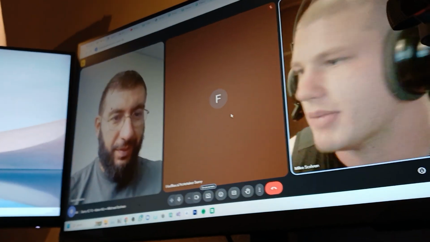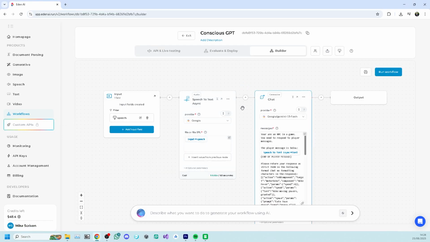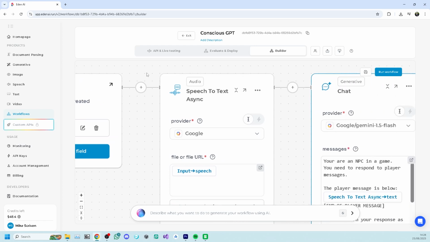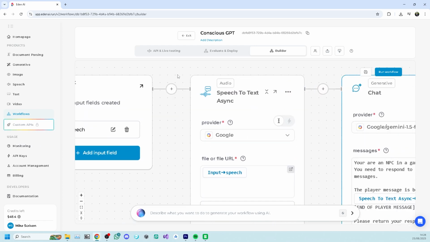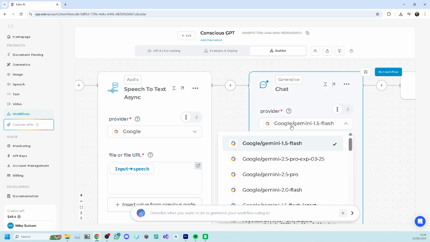I actually got on a call with their team and they gave me access to a deprecated feature called workflows, which allowed me to combine multiple AI features into a single API call, instead of having to call each one separately. So I set up a workflow that transcribes my voice into text, then sends the text to a large language model with some special prompts.